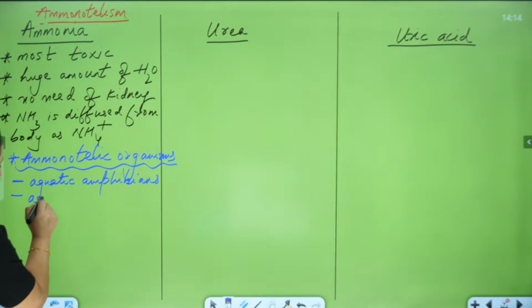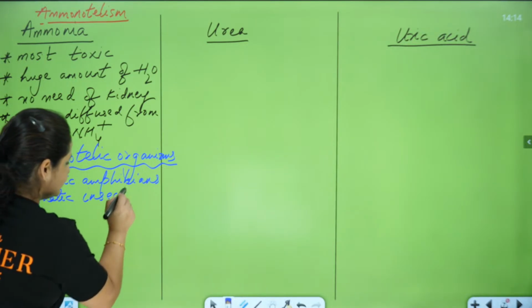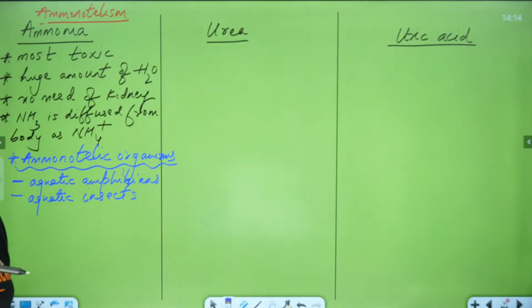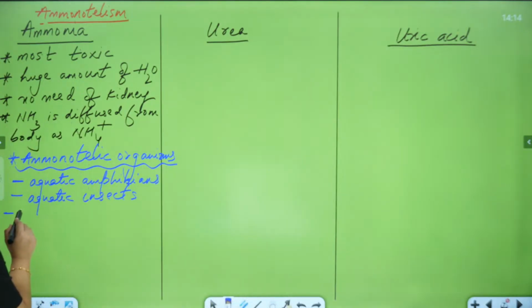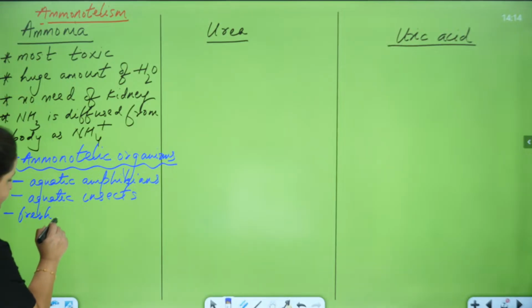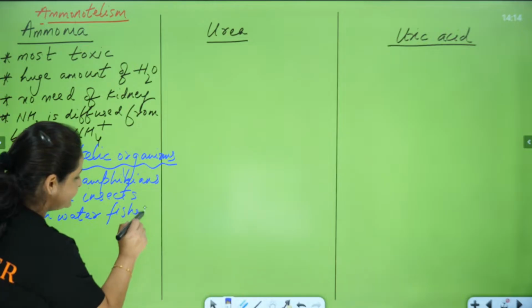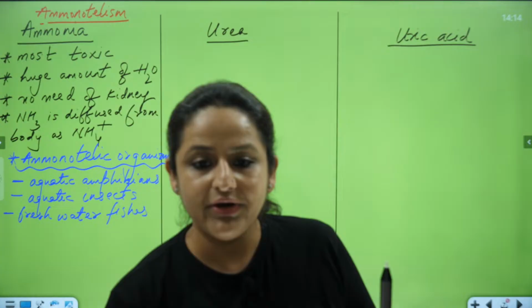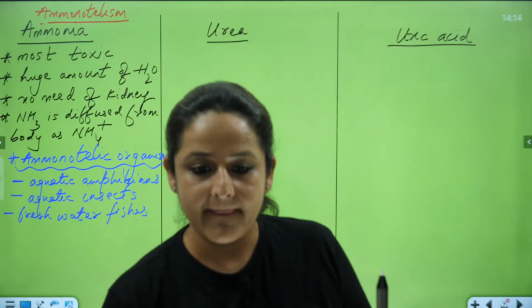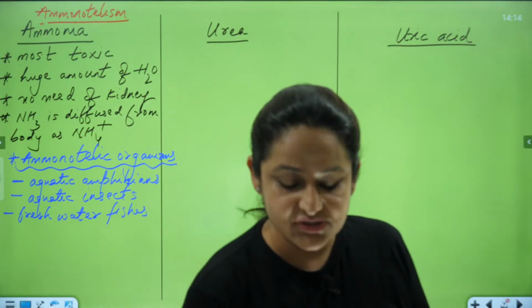Then you can put aquatic insects, they release out ammonia. Then you can put our osteichthyes, our bony fishes, or freshwater fishes, the bony fishes, they are releasing out ammonia. I hope this part is clear to all my children. Ammonia is sorted for all my children. There is no confusion. Please put up a yes or no.